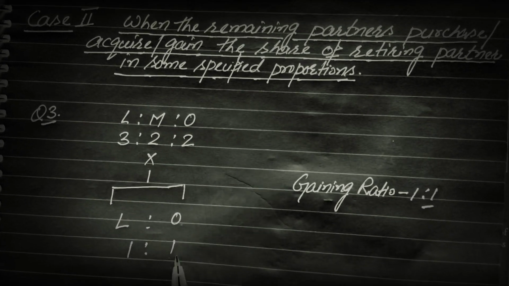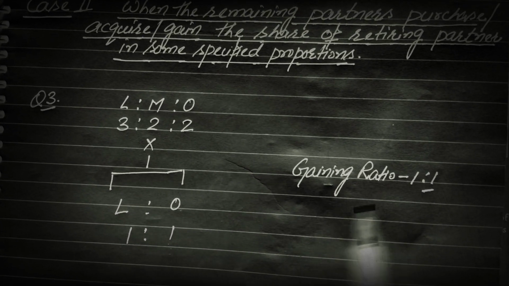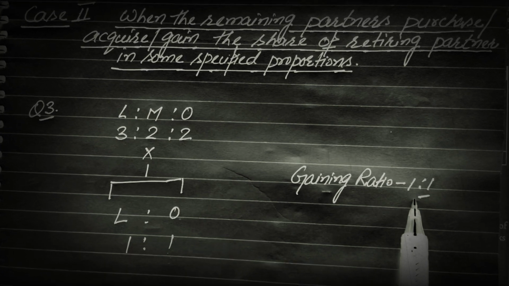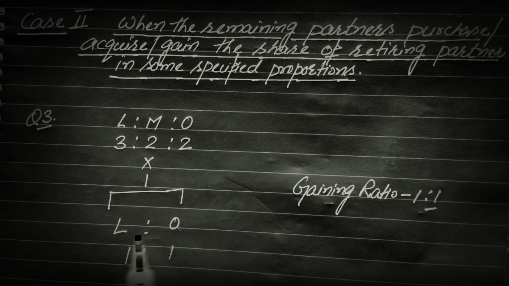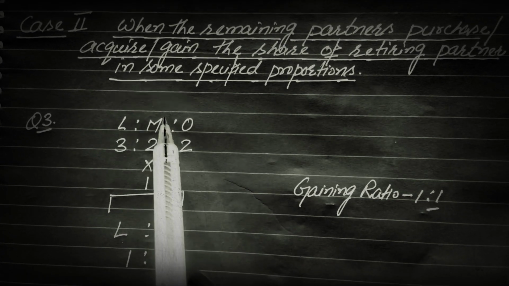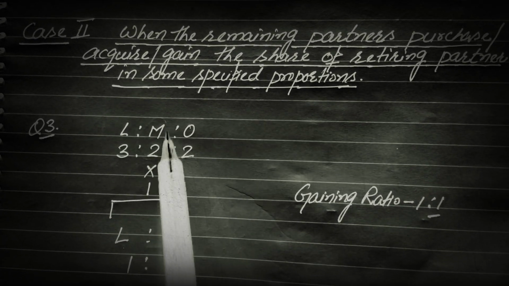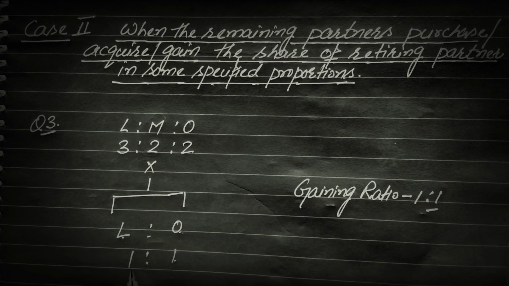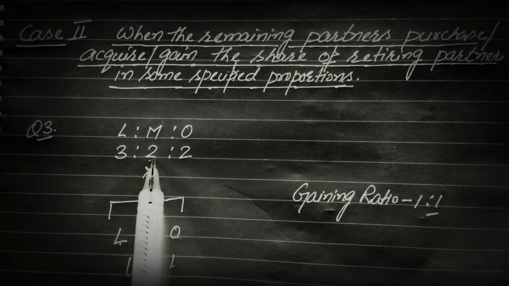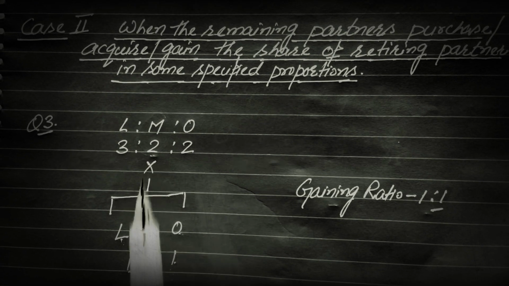It means we have the gaining ratio given in the question indirectly, that is 1:1. That's why in this case, first of all, we will calculate the remaining partners' gain by dividing the retiring partner's share in the given ratio. That means L's gain will be 1/2 of the retiring partner's share, that is 2/7.